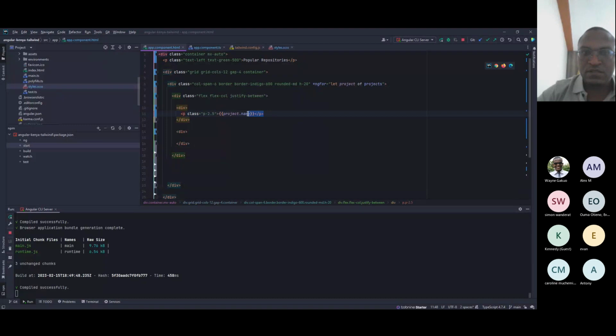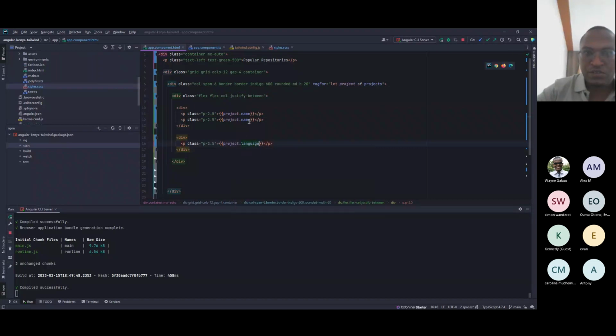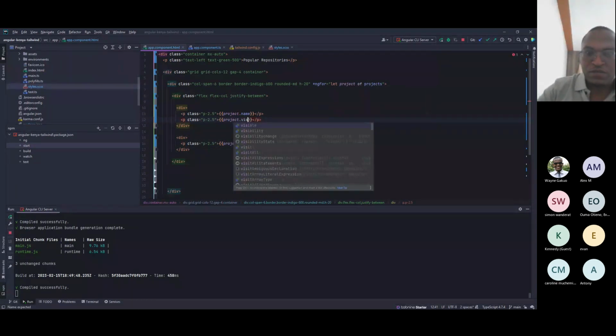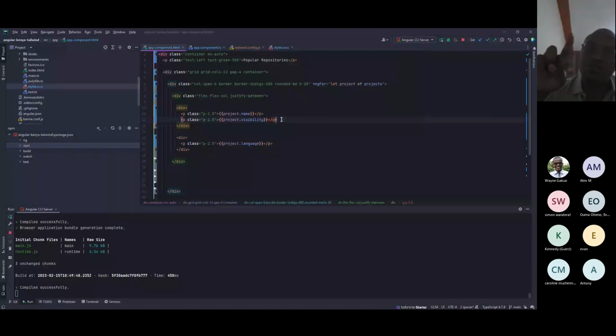And the first one, the second one has to be project.language, and project.visibility. So if we look at this, there'll be 2 rows, one at the top, one at the bottom. Let's see that.